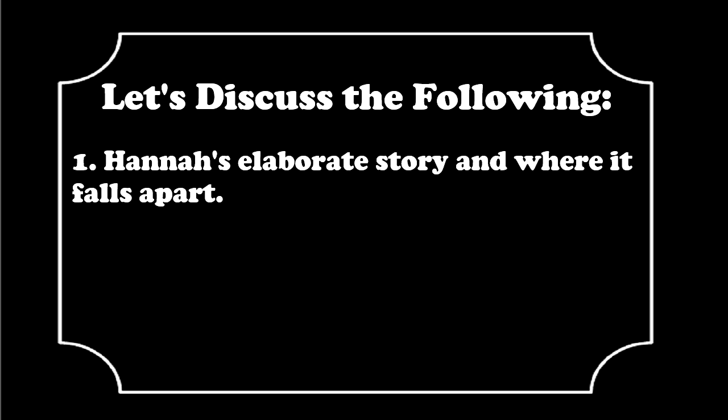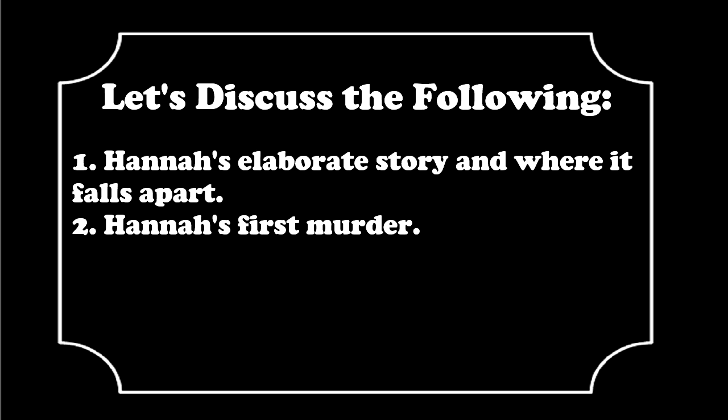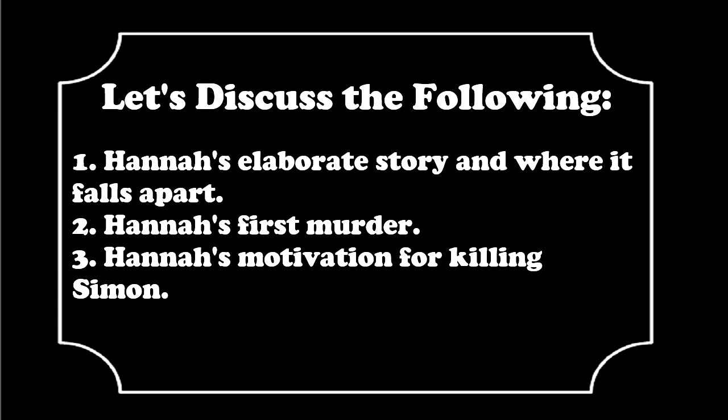So, in this deep dive, I want to break down the following: Hannah's elaborate story and where I feel it falls apart, Hannah's first murder, and Hannah's motivation for killing Simon. That said, let's start with recapping the story as it's told through the videos, and then I'll pick out where I think the story falls apart and add what I think actually happened.